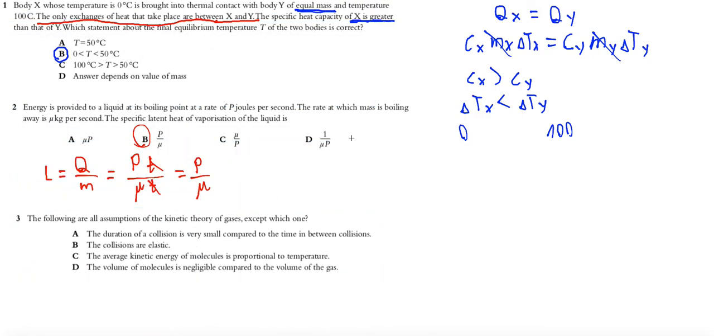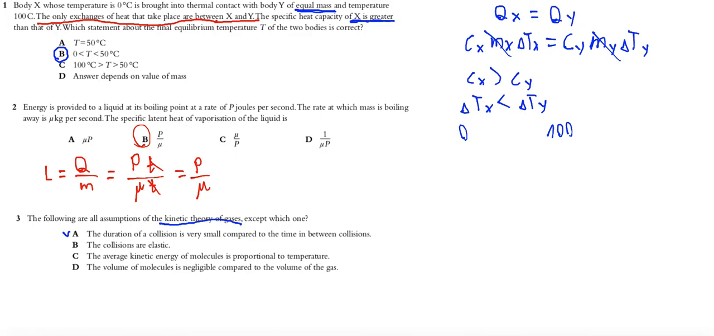The following are all assumptions of the kinetic theory of gases except which one? Okay, so the question is about kinetic theory of gas. Okay, so let's check. The duration of the collision is very small compared to the time between collisions. This is true, and this is part of kinetic theory of gas like ideal gas. Okay, so A is true.